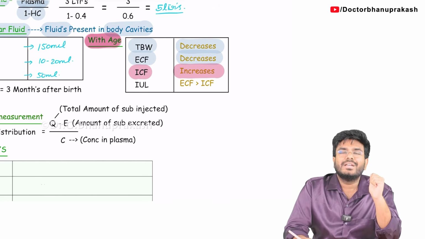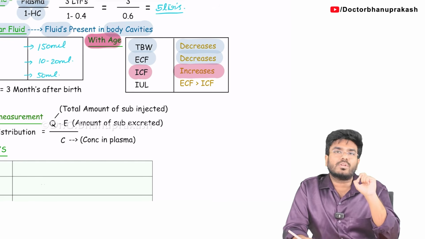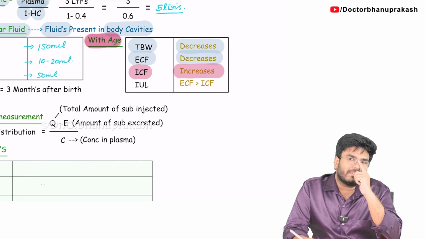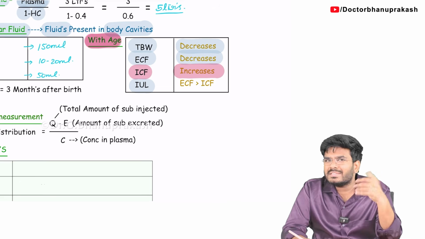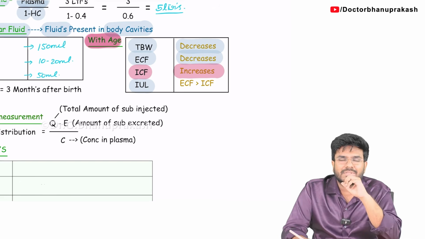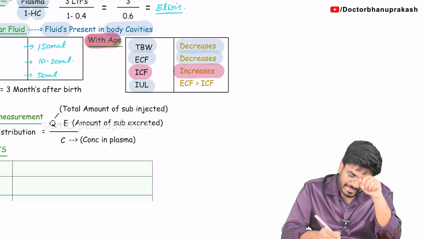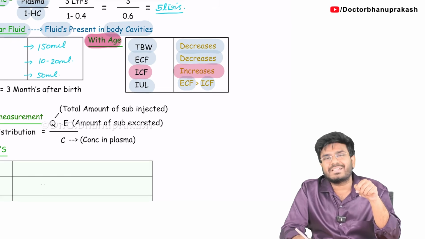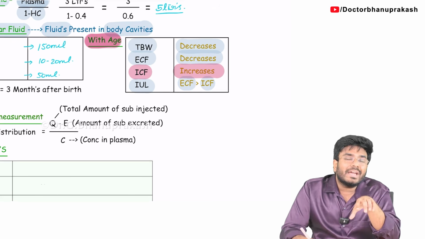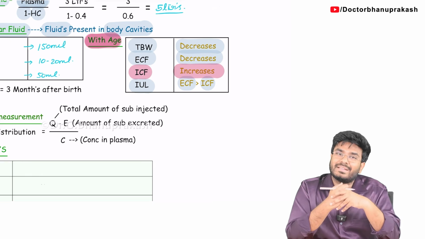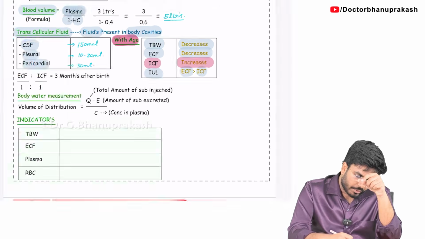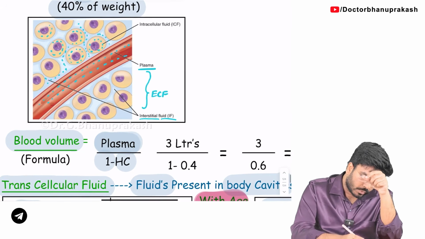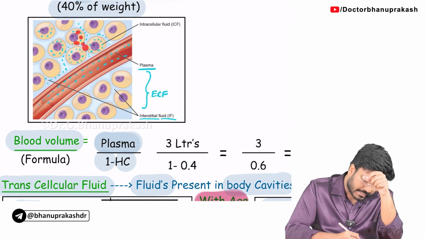Understood? Now using the same logic, think about the intrauterine life. When you are in intrauterine life, do you have more cells or fewer cells? Definitely fewer cells. So less intracellular fluid, more extracellular fluid. In intrauterine life, there are more extracellular fluids compared to intracellular fluids. And one more point I want you to know. There are two types of fluids, intracellular and extracellular.